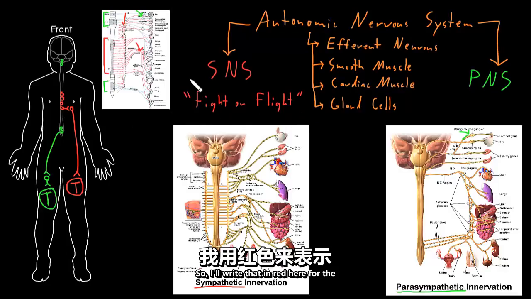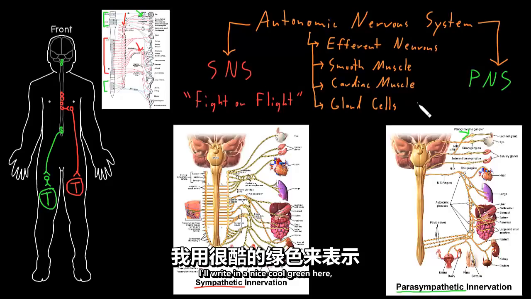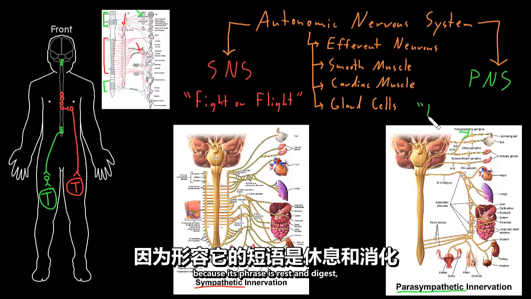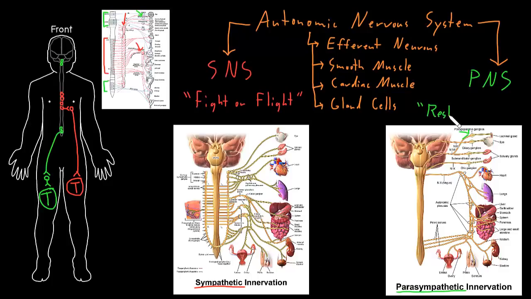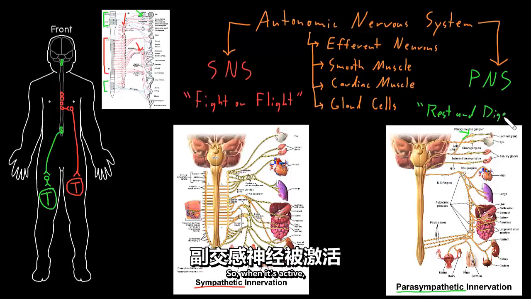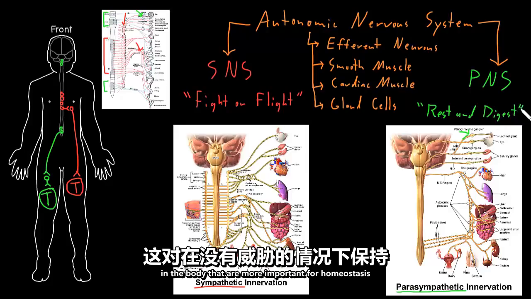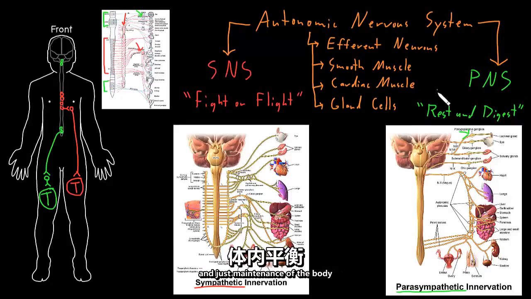So I'll write that in red here for the sympathetic nervous system, whereas the parasympathetic nervous system, I'll write in a nice cool green here because its phrase is rest and digest. Rest and digest. So when it's active, it often causes lots of changes in the body that are more important for homeostasis and just maintenance of the body in non-threatening situations.